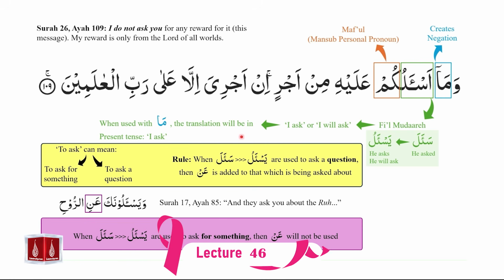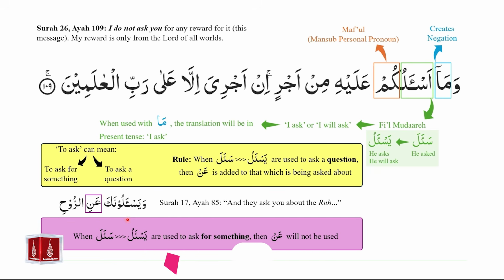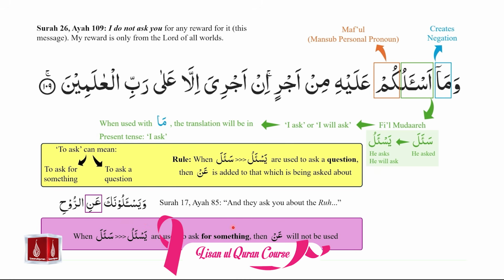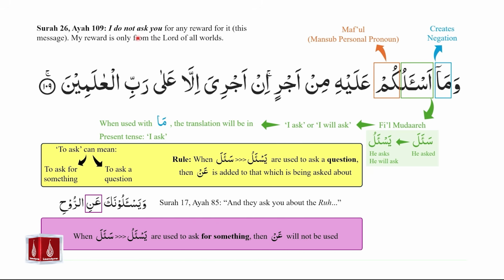So when we are using sa'ala yas'alu to ask a question, then an is added to that which is being asked about. On the contrary, when sa'ala yas'alu are used to ask for something, such as the example in Surah 26, ayah 109, here we see that a question is not being asked, but the reference is to something being asked for. When sa'ala yas'alu are used to ask for something, then an will not be used. And in this example, we do not see the use of an.